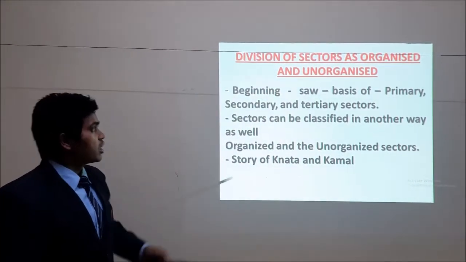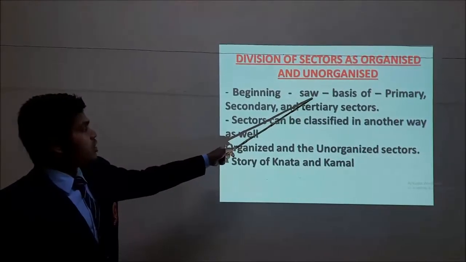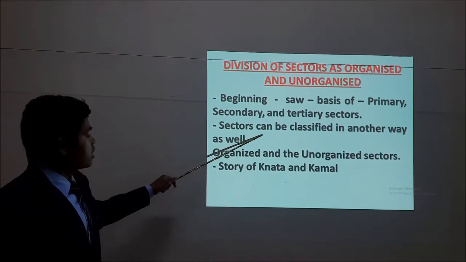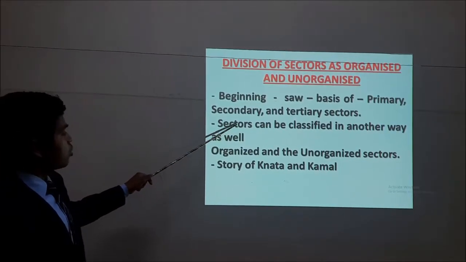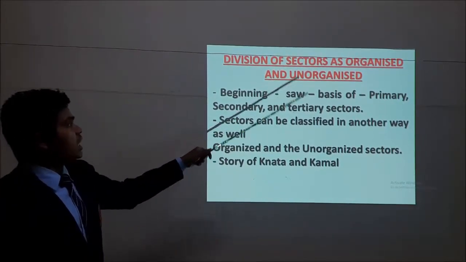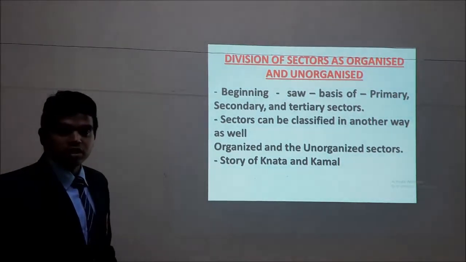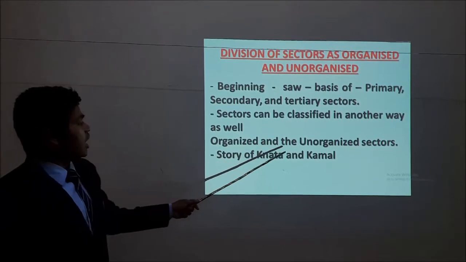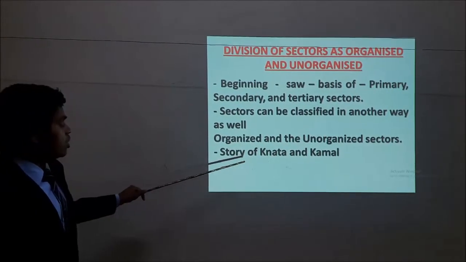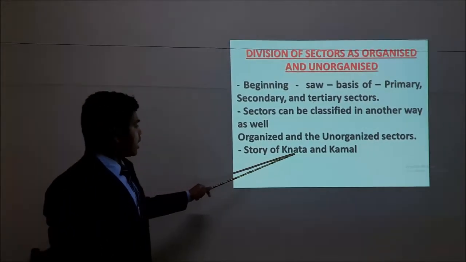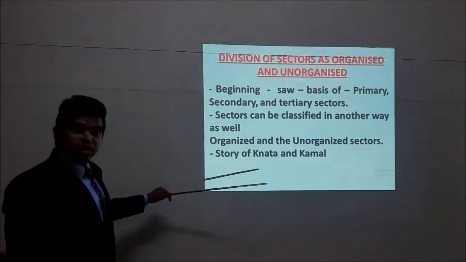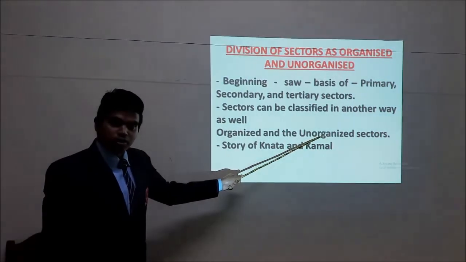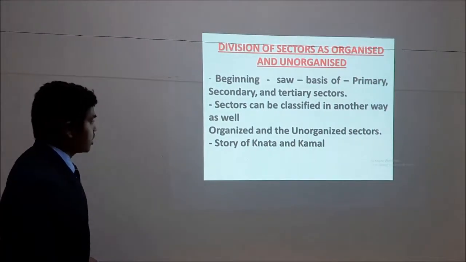The economy is the same, but it is a different way of looking at it. In the beginning we saw sectors based on primary, secondary and tertiary. Now the same sector we are going to see as organized and unorganized. Now let us understand what the organized and unorganized sectors are. The story of Kanta and the story of Kamal will make us understand this. Now let us see the next slide.